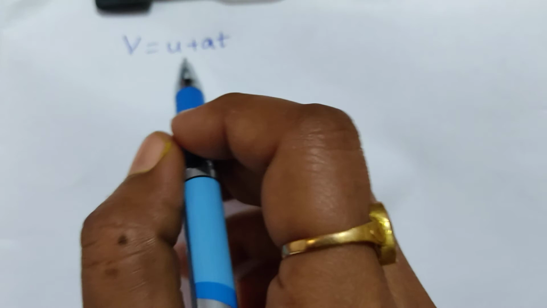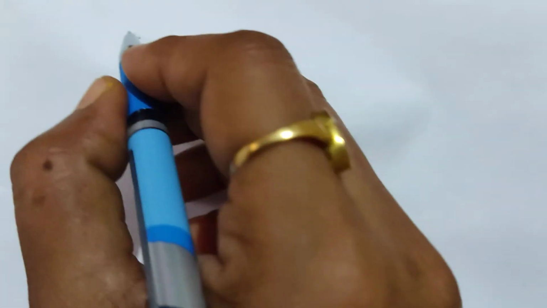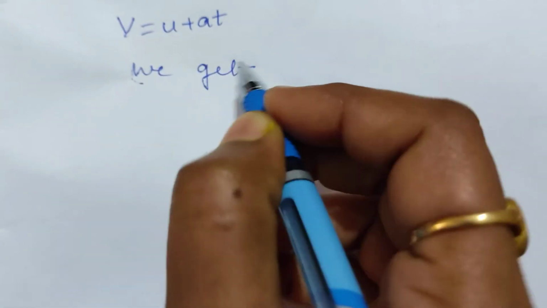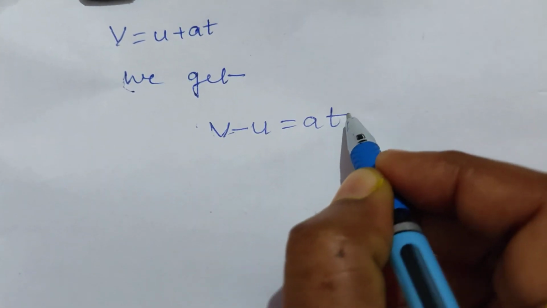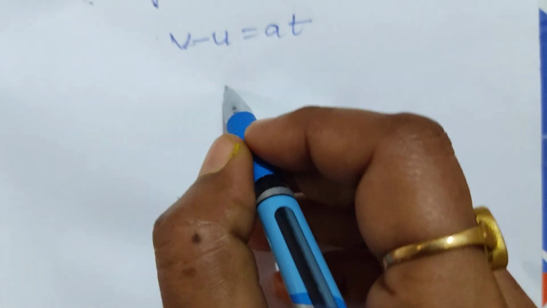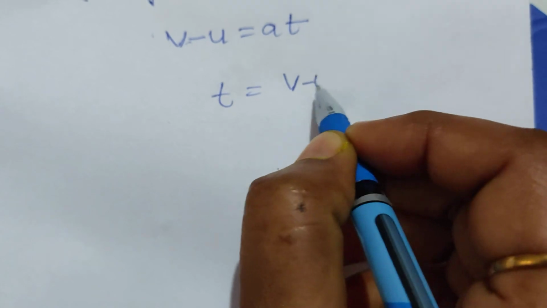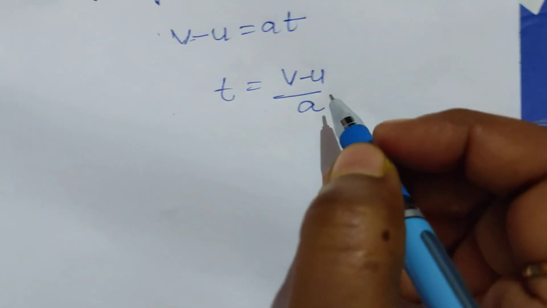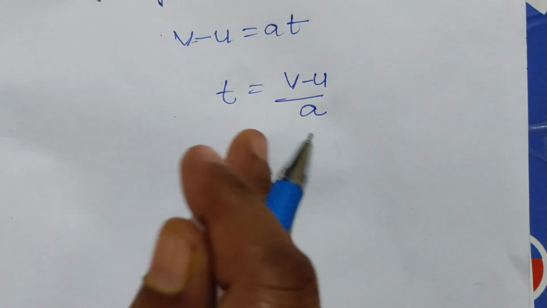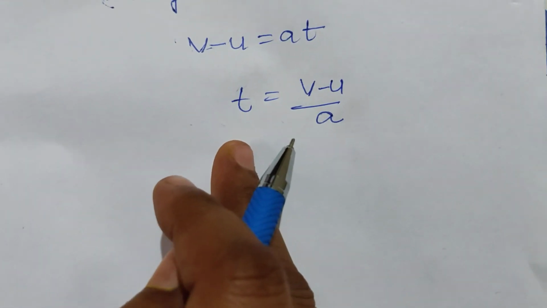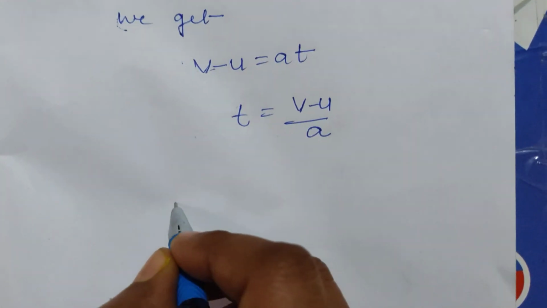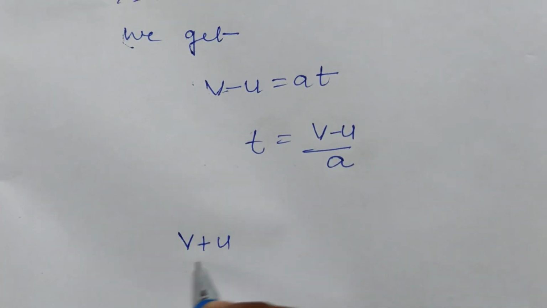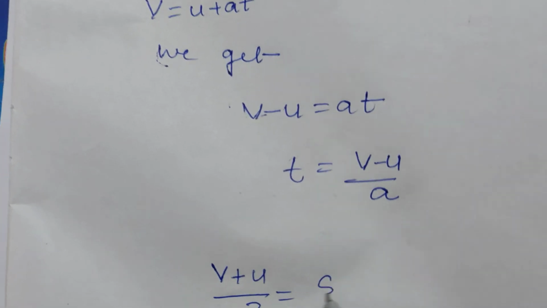From the first equation we get v minus u is equal to at. So if you want t, then t is v minus u by a. Now we'll substitute this t value in the second equation. We know that the second equation is v plus u by 2 is equal to s by t.